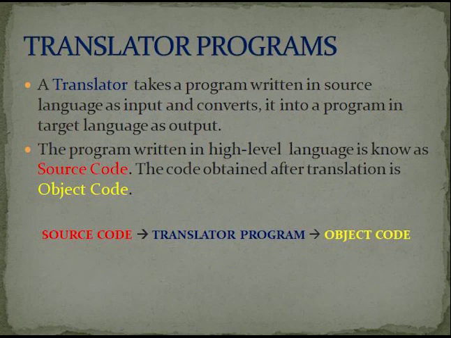That is called translators. The program written in a high level language is known as source code. That means whatever program you are writing, high level means it is very close to human. You write one program, like hi world, this is my first program. You will write in Microsoft Word, you will write a leave letter. That is called source code. The code obtained after translation is called object code. You will write one code and it will be translated into another code. That code is called object code. So here it goes like this: source code, translator program, and after that it is called object code. So these are called translator programs.